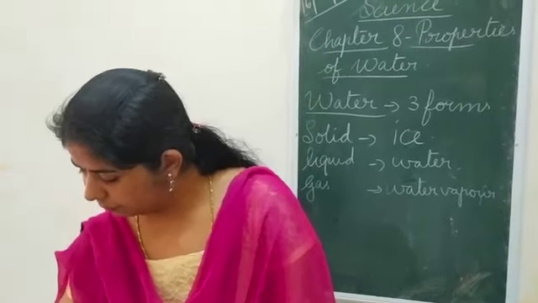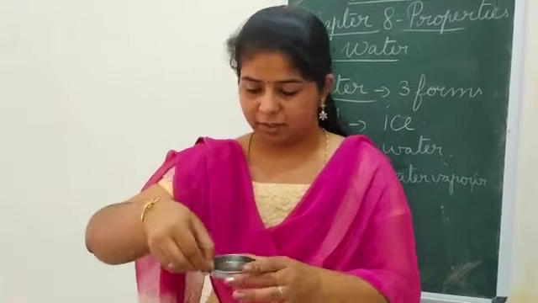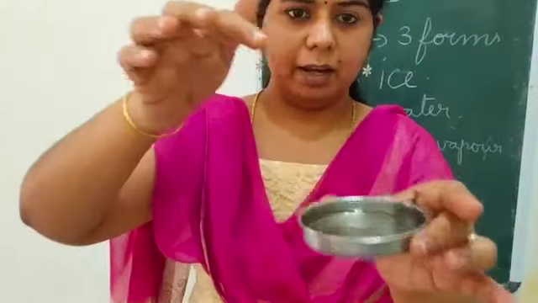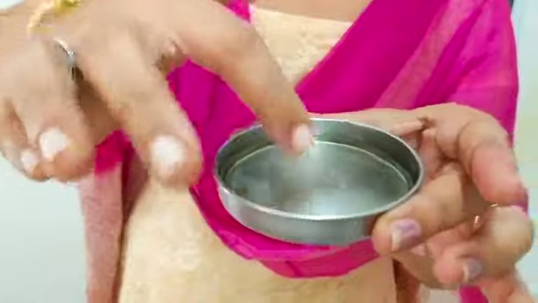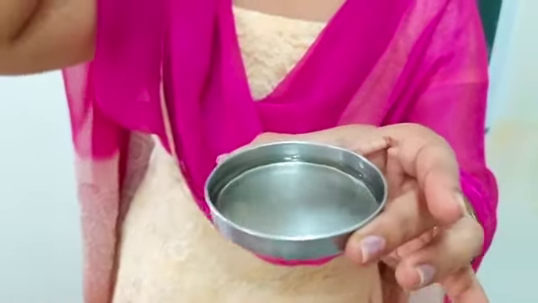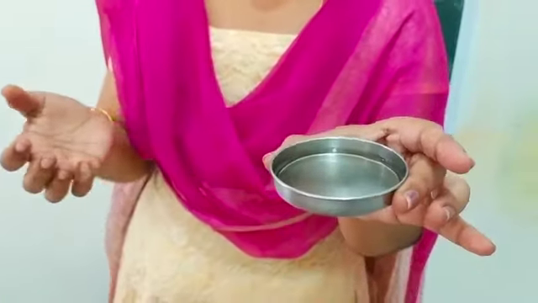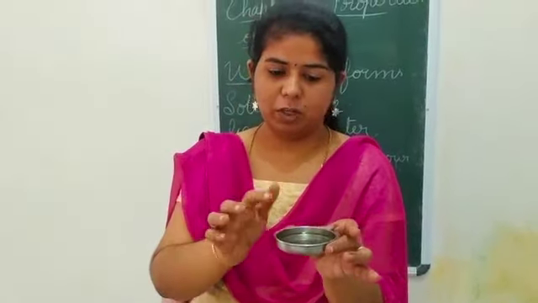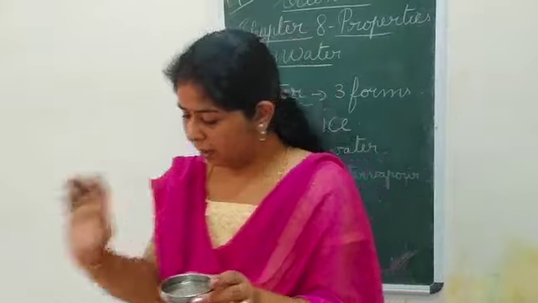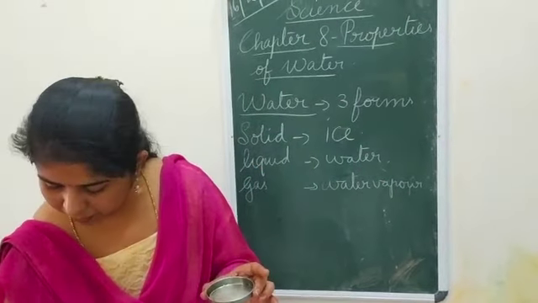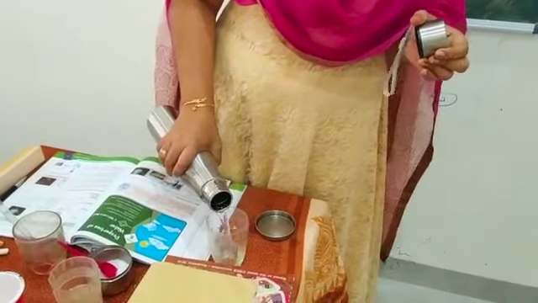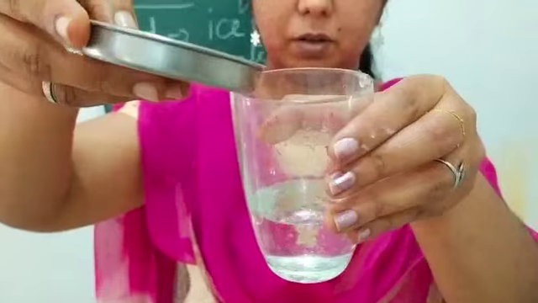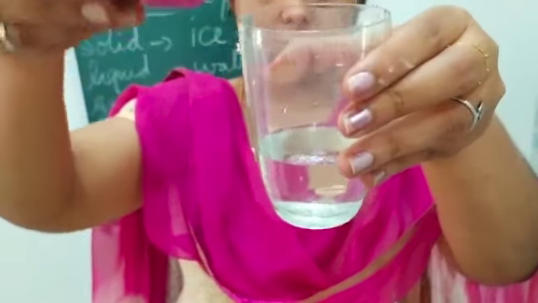Now I have another thing. You can see it is like water, but this is not water. The thing that you put on the hair, put in the curry and so on, what is it? Oil. Yes, it is coconut oil that I have taken. This one I am going to pour into another glass. Let me do it. And this is oil, okay, not water. See, I'm pouring some. Can you see it now? Look, can you see the oil there?